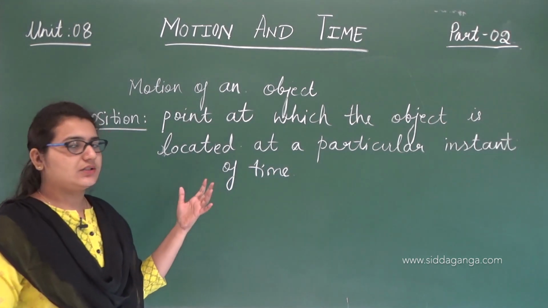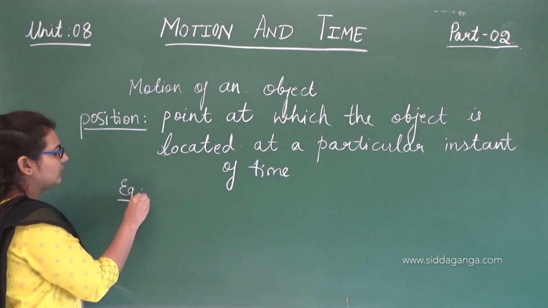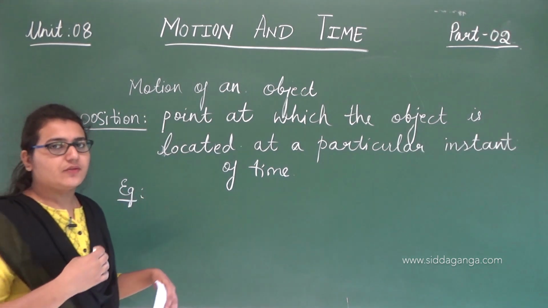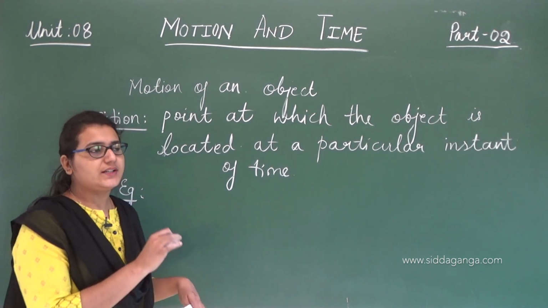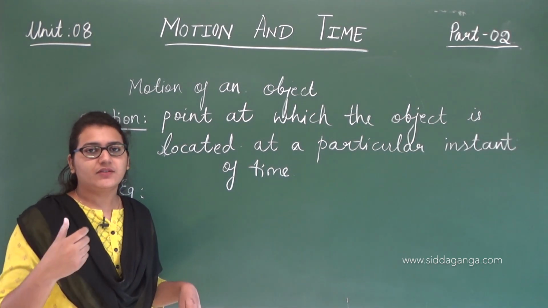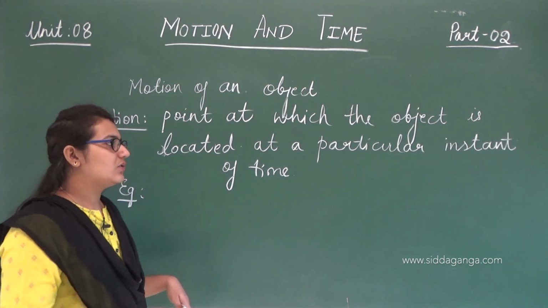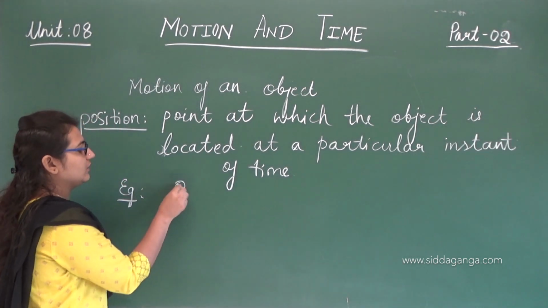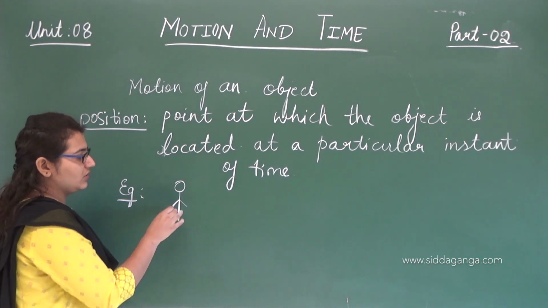So for example, when we are moving, even we are in motion. Movement is nothing but motion. When we are changing our position with time, that means even we are in motion, right? This position is rest.